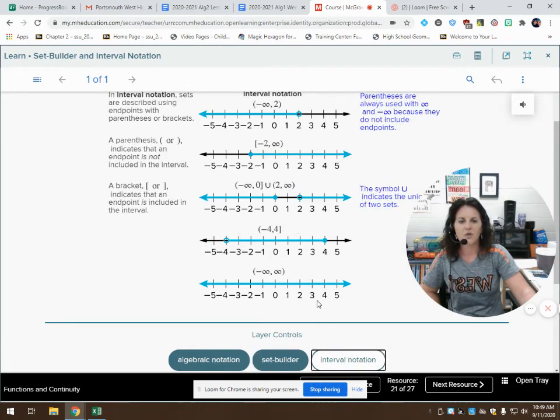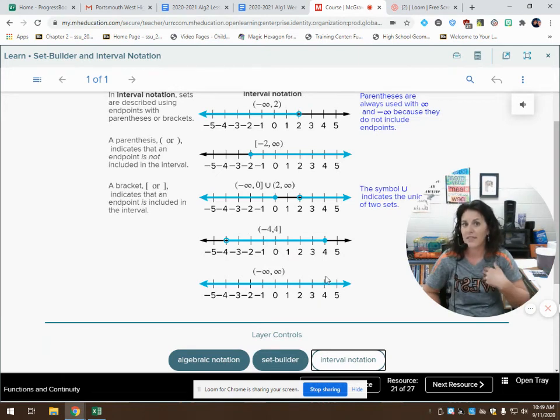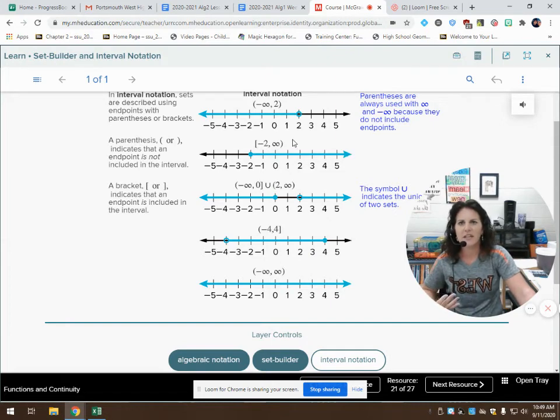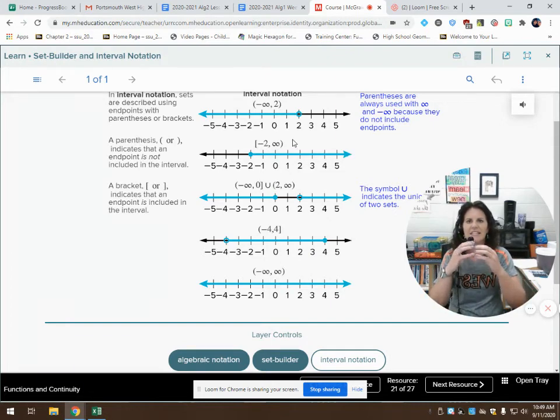All right, and interval notation, this is my preferred method. Some people don't like it, but it's what I prefer. We start at -infinity. This is the -infinity symbol, and we go up to 2. We're not including 2, so we use parentheses. Here we have a -2. We are including it, so we use a bracket, and we go all the way up to +infinity. You can't include infinity because it's not an exact number.